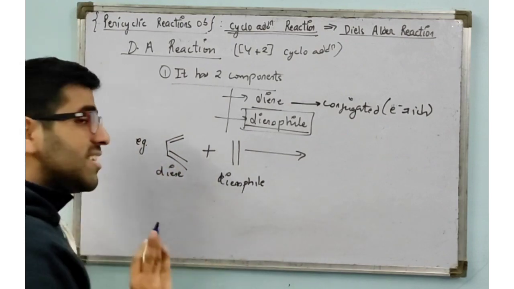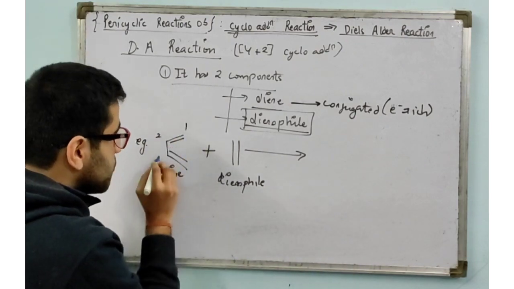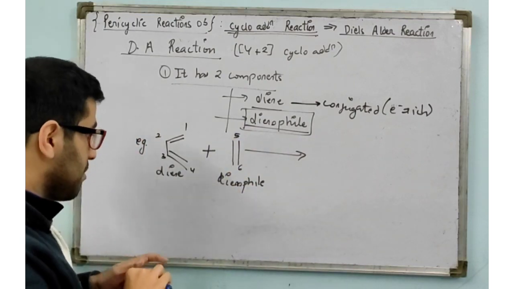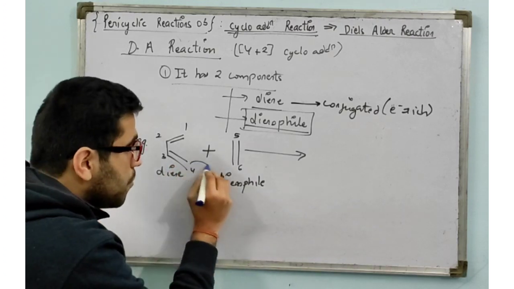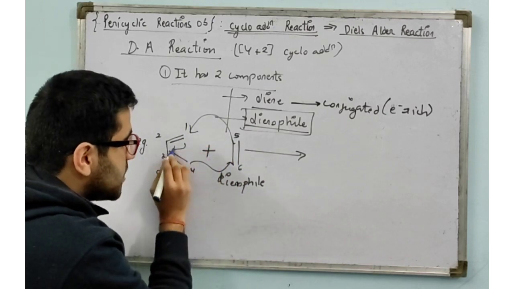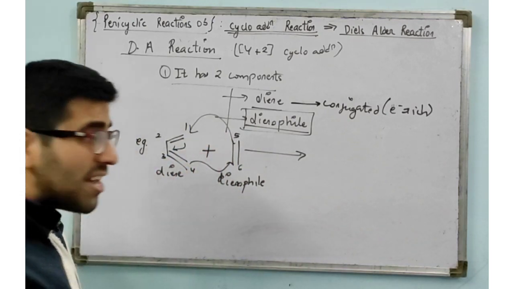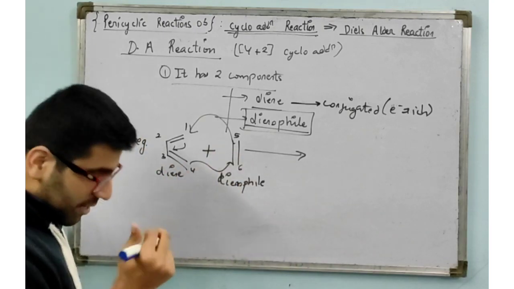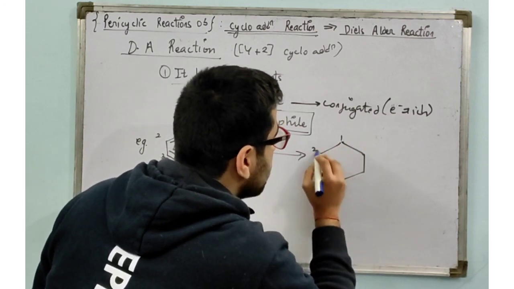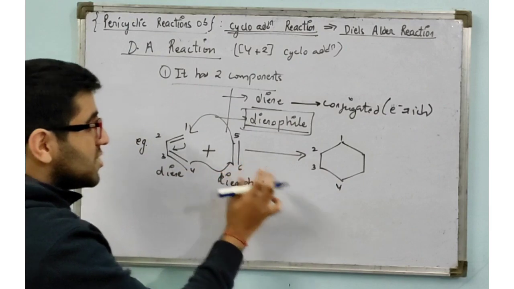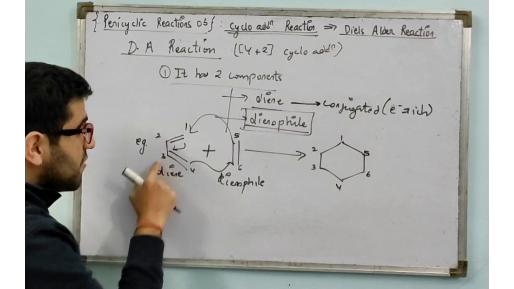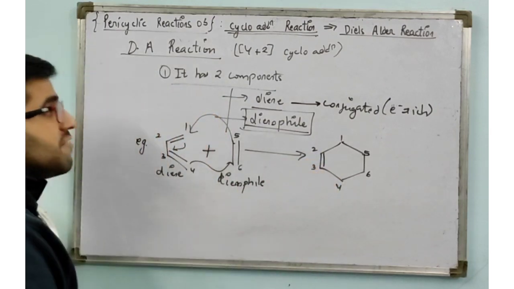Okay, now how will this reaction happen? Number the carbon atoms 1, 2, 3 and 4 and 5 and 6. Now this fourth carbon atom will approach carbon number 6 like this. This will approach carbon number 5 and this will shift here. All will happen in a concerted fashion. Now we are seeing here that a 6-membered ring is getting formed. So first form the 6-membered ring: 1, 2, 3 and 4. 4 is getting attached to 6, 1 is getting attached to 5. Now a double bond is formed between 2 and 3. So this is the final product.